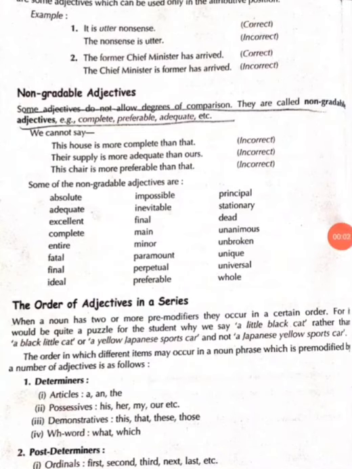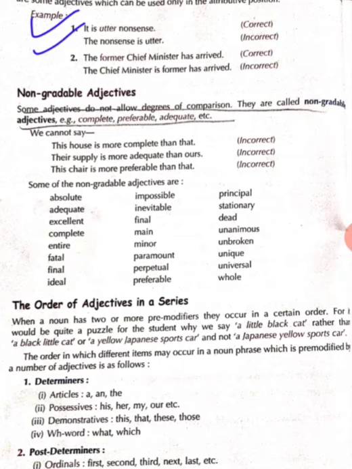Students, most adjectives can function both in the attributive and predicative positions, but exceptions are always there, and some adjectives are there which can be used only in the attributive position. Attributive position means before a noun. Look at the examples which are given here. It is utter nonsense. Utter is one of the adjectives which will carry attributive position only. We cannot say the nonsense is utter. It would be an incorrect sentence. So the correct sentence is it is utter nonsense.